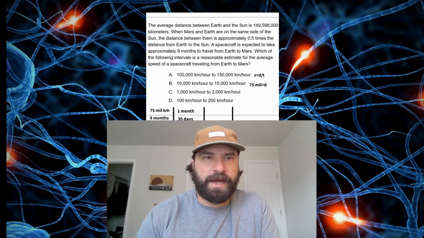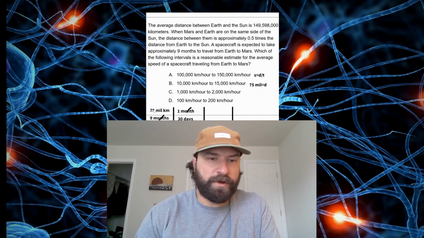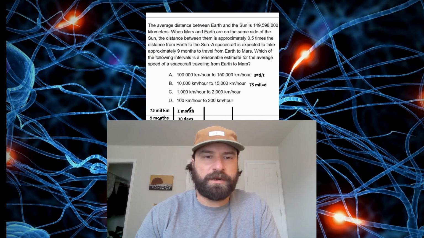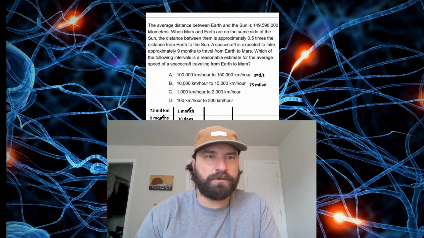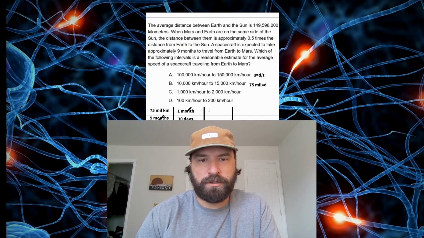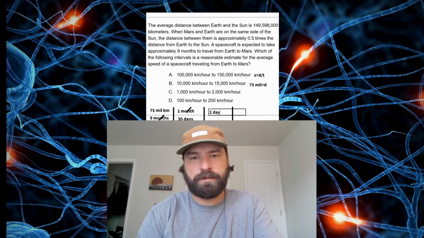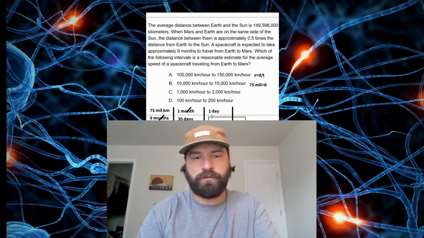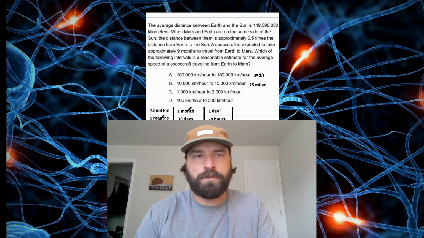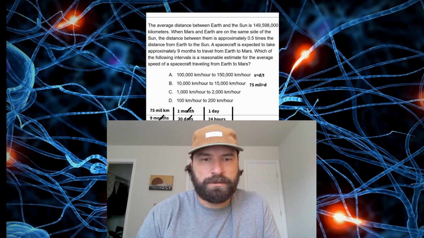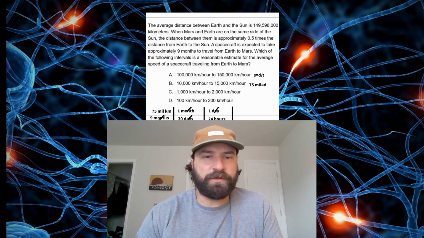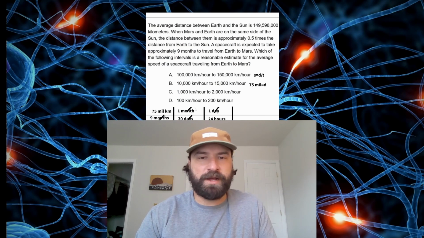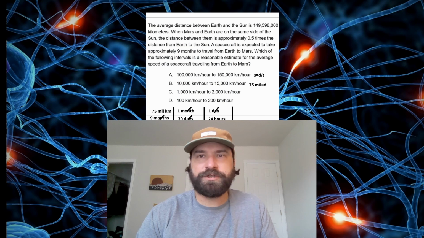And so the point of doing that is that our months units are going to cancel here. And now, if we do the math out, we are in kilometers per day. So now we have to convert days into hours. Well, we can do that because we know that in 1 day we're going to have 24 hours. So now we can cancel days. And our remaining units are just kilometers per hour. So all we have to do is the math here. So we just multiply across the top, divide by the stuff on the bottom, and we should get our answer.